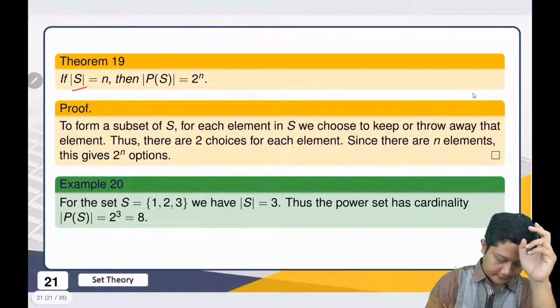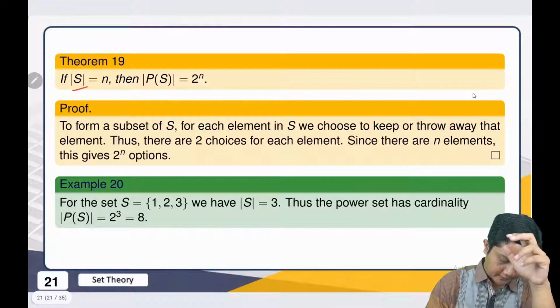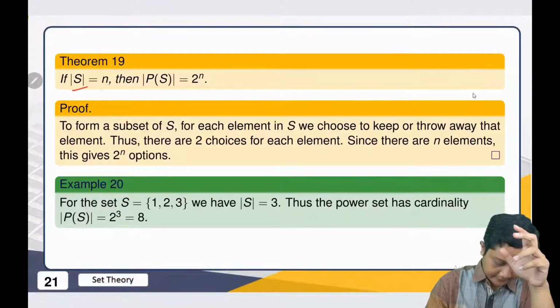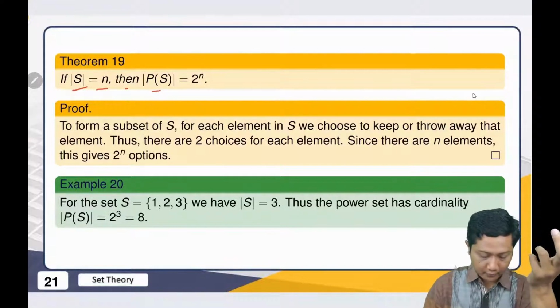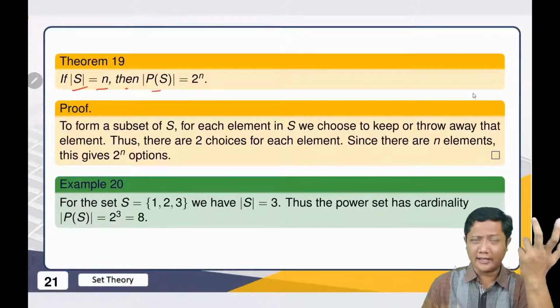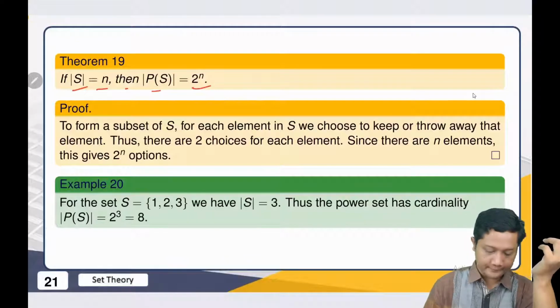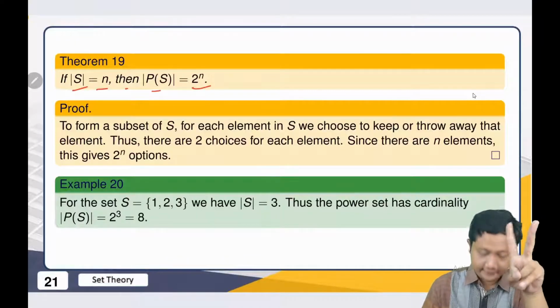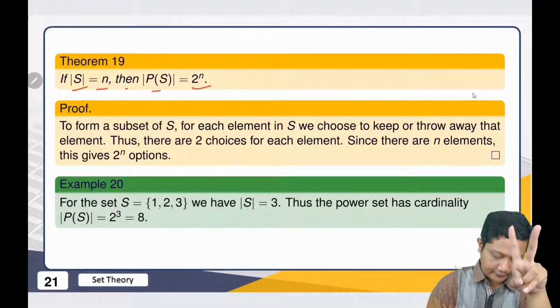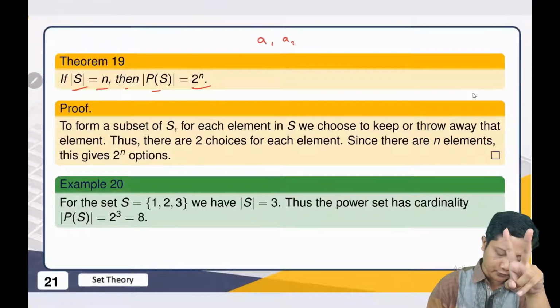And we know that if the number of elements of S is n, then the number of elements of the power set, or the number of subsets of S, is 2 to the n. Why? Because there are two choices for every element. For example, we have A1, A2, A3, and so on up to An.